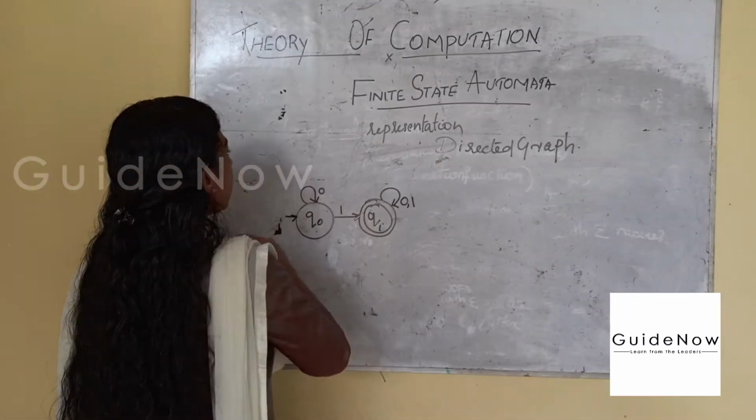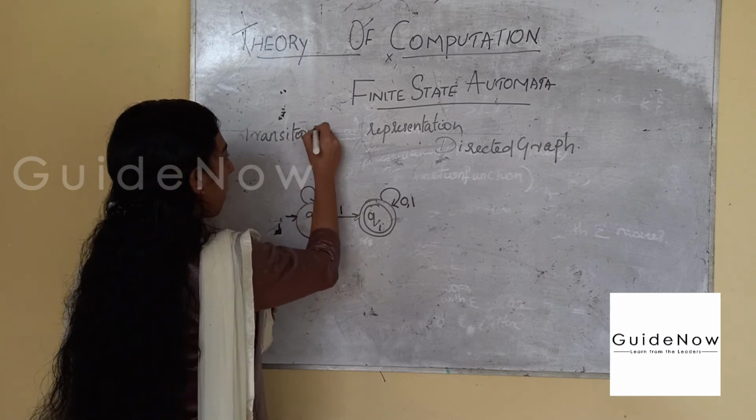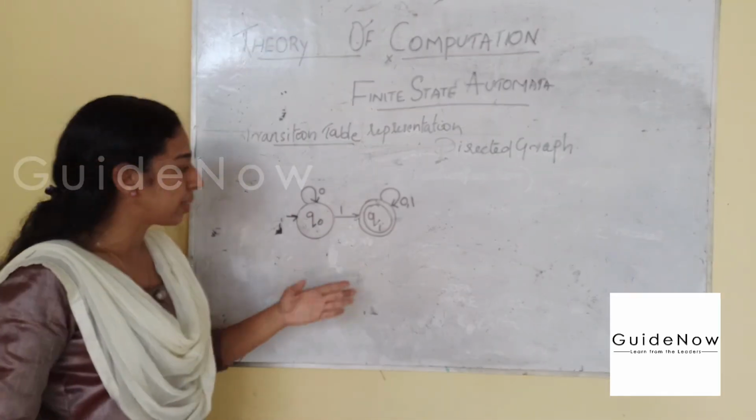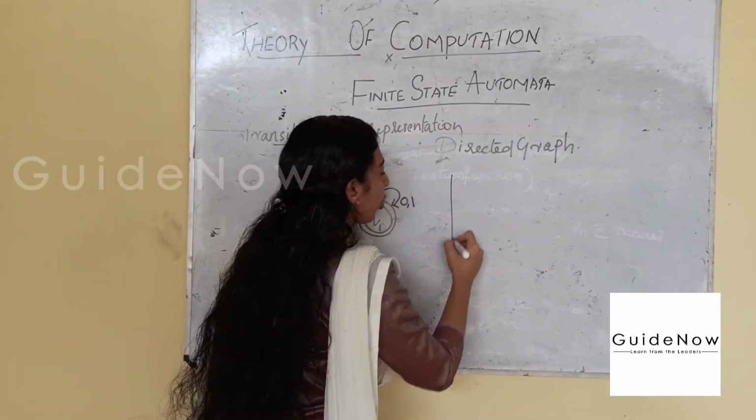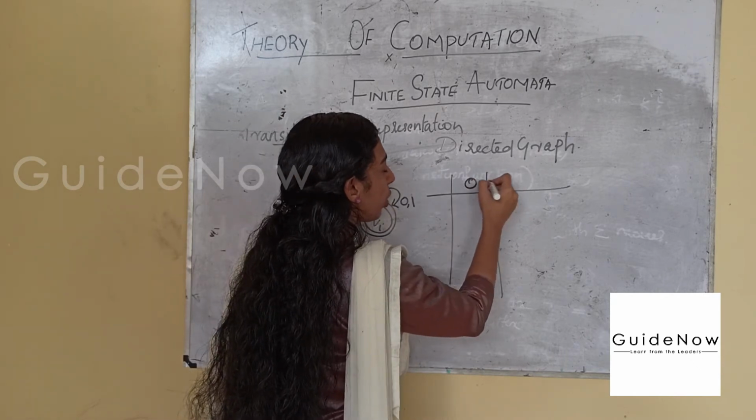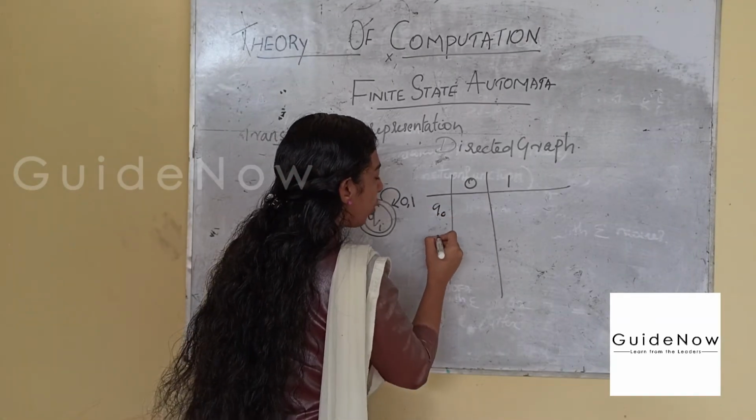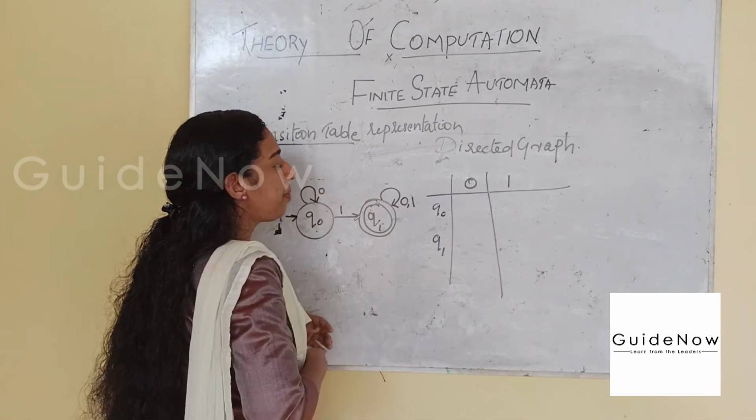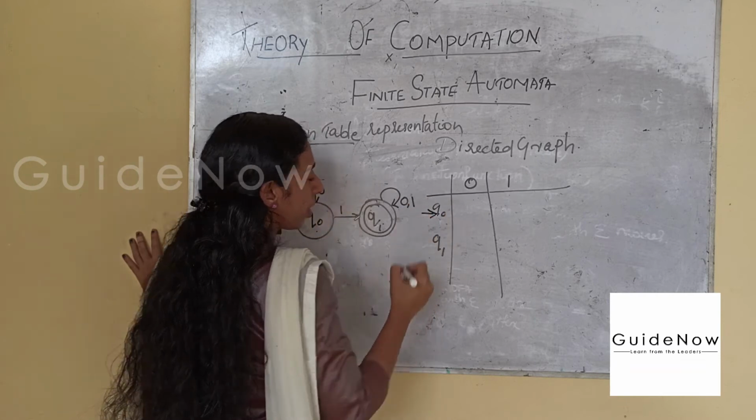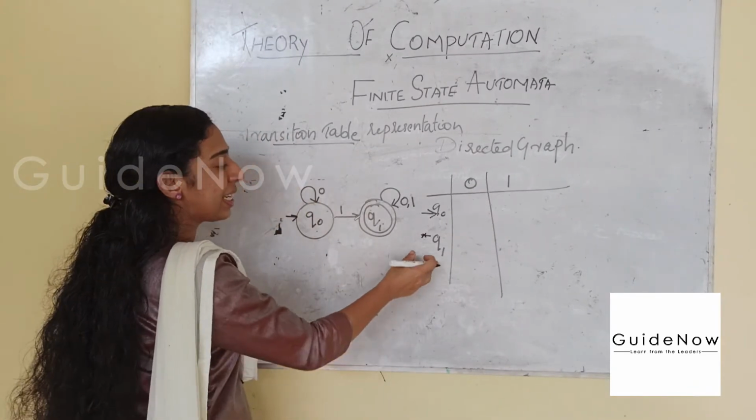Then next is the transition table, that is the tabular representation. So consider this example. While drawing the transition table, we have to write the input symbols here. So 0 and 1 are our input symbols. States are mentioned here, Q0 and Q1 are the two states we have in this diagram. Then Q0 is the start state, so it is indicated with an arrow. Then Q1 is the final state, so a star is marked here to represent the final state.